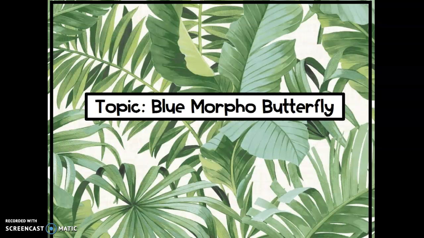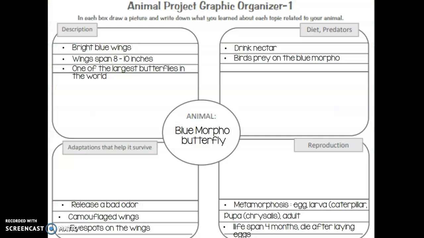Your assignment is to choose an animal of the rainforest, do a little bit of research, and then write your 5 paragraphs. Your first step in doing your research is to fill in your graphic organizer. So you see here the blue morpho butterfly in the center, and then I've got my description up here of bright blue wings. The wings span 8 to 10 inches, one of the largest butterflies in the world. On the right-hand side, it's got diet and predators. So the blue morpho drinks nectar from flowers, and birds prey on the blue morpho.